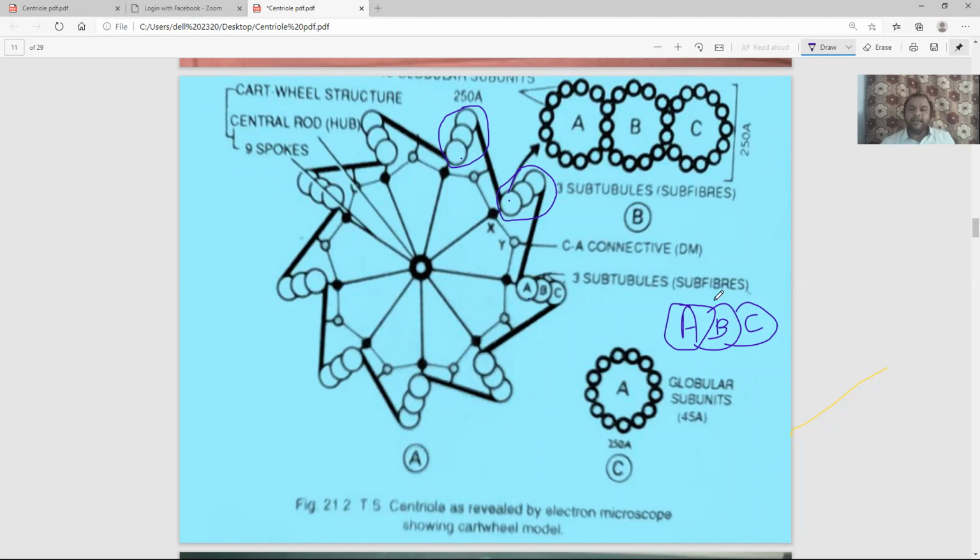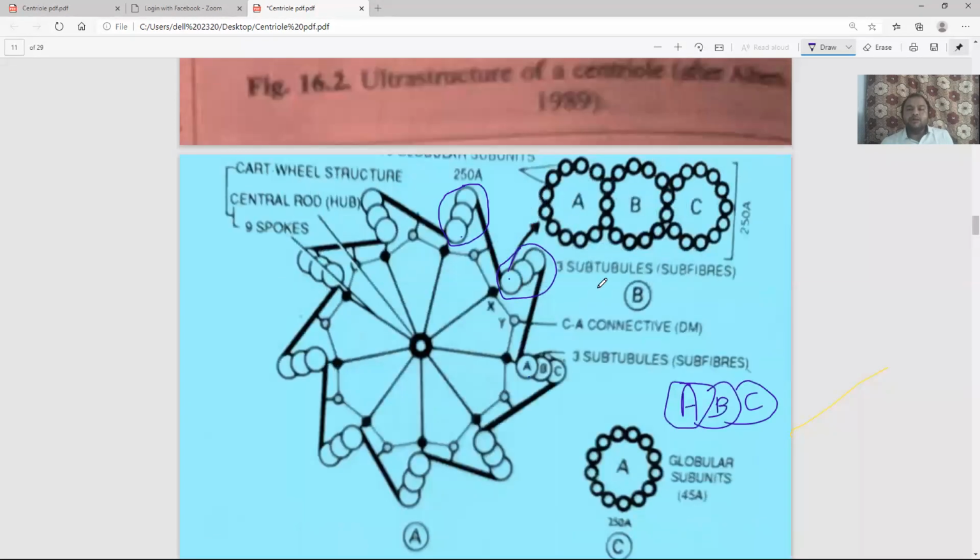These are called microtubules or subtubules: A subfiber, B subfiber, C subfiber, A microtubule, B microtubule, C microtubule.